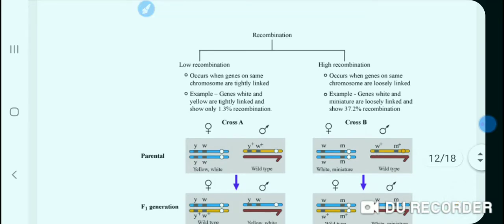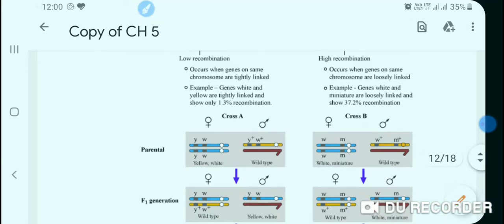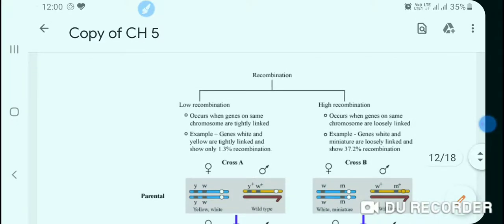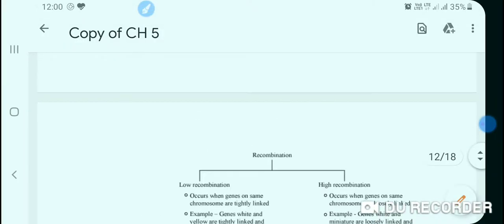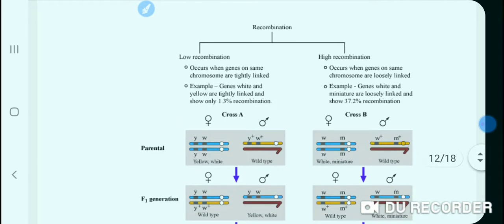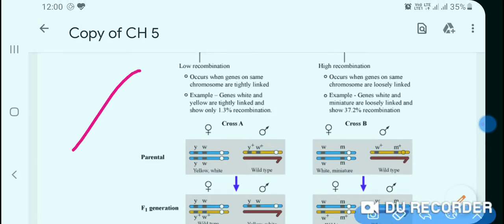Low recombination occurs when genes on the same chromosome are tightly linked. When the genes are on the same chromosome and tightly linked, that means they are found nearby.